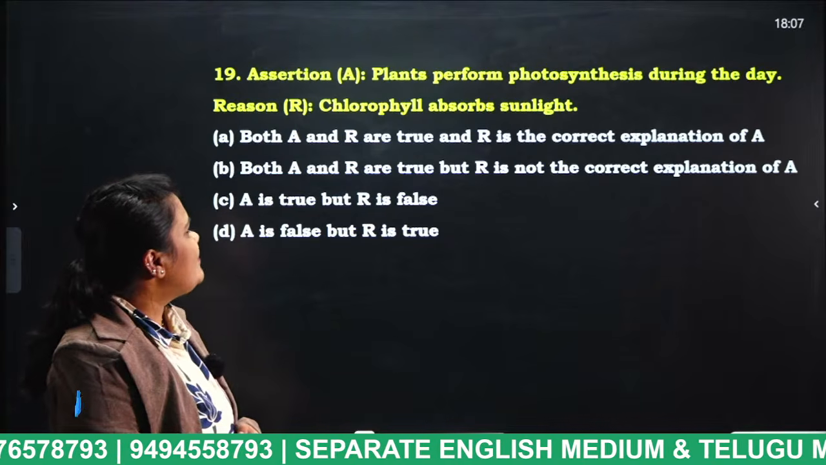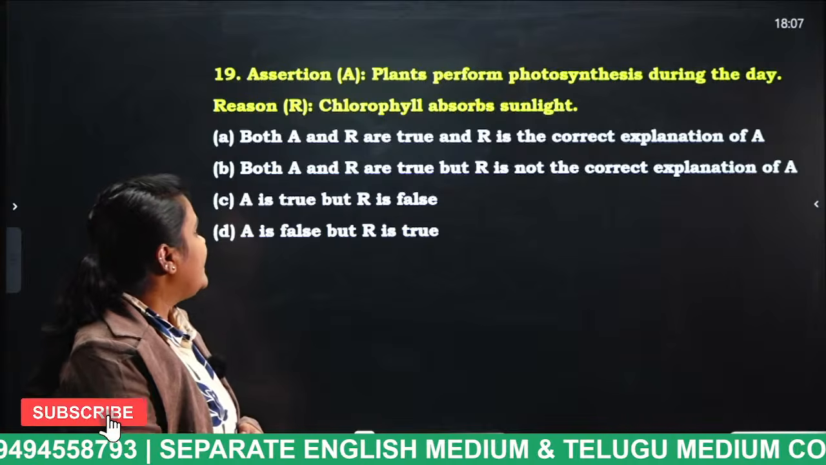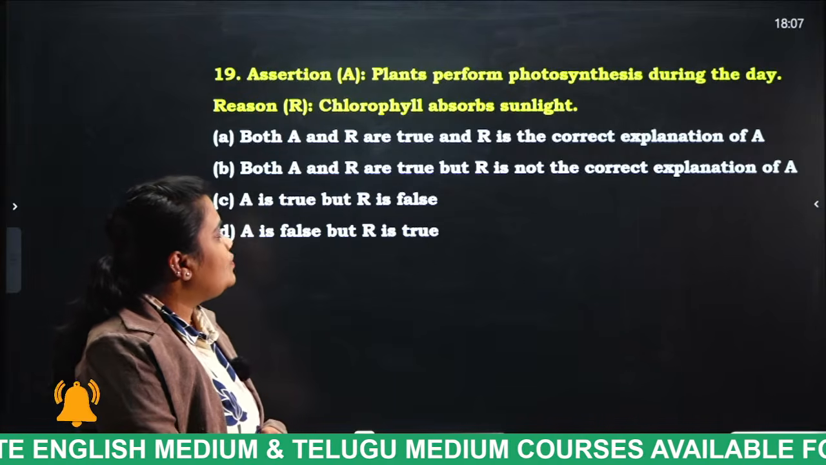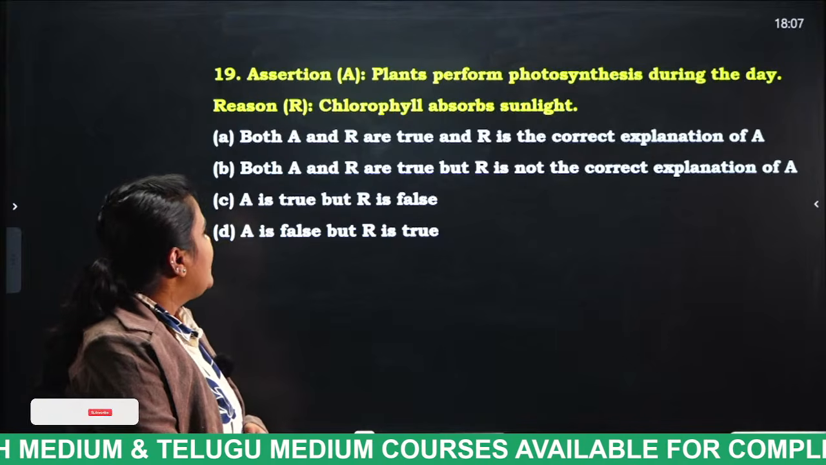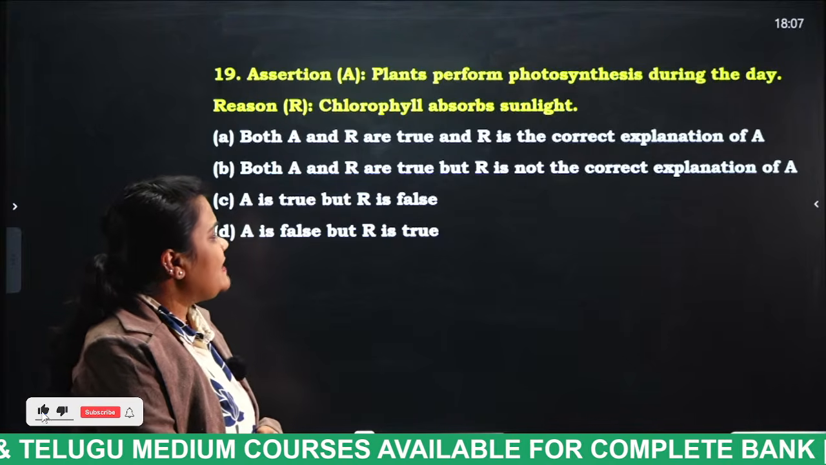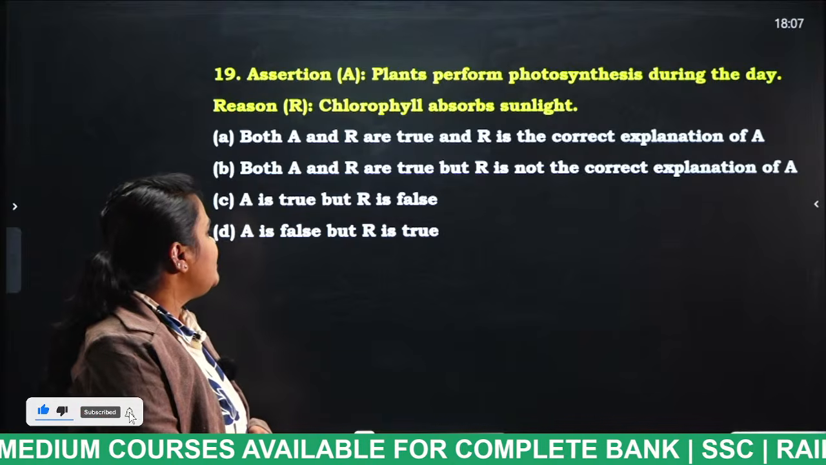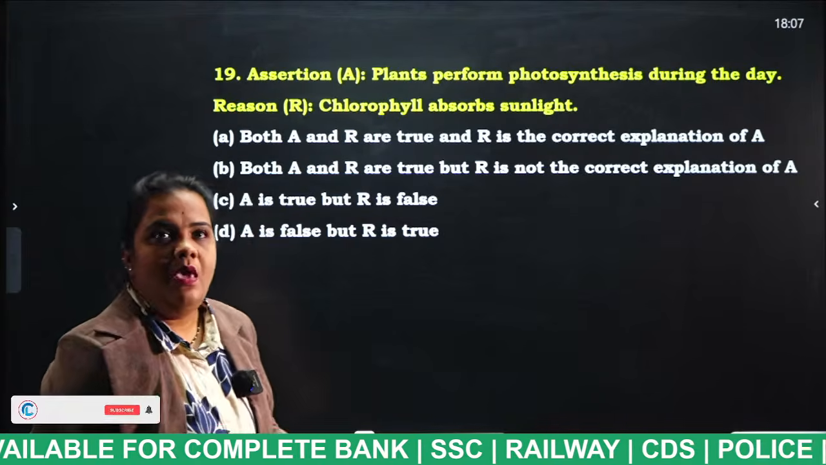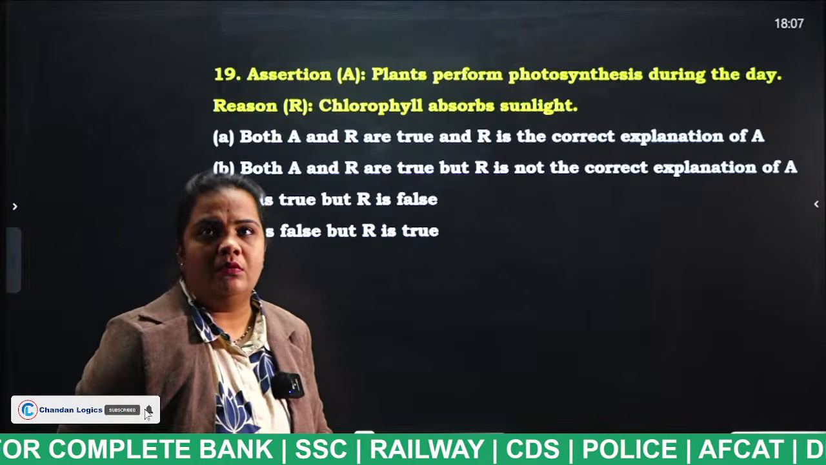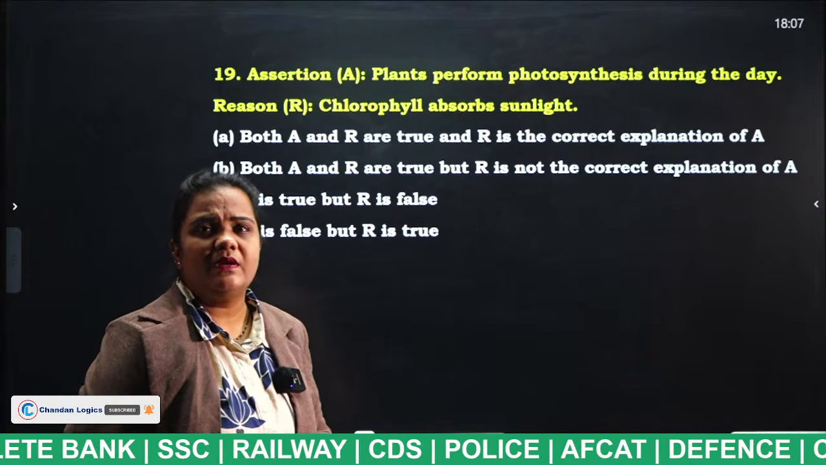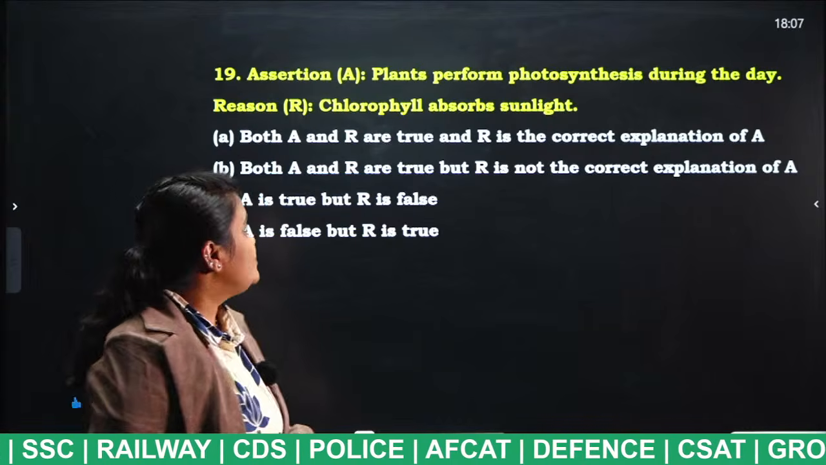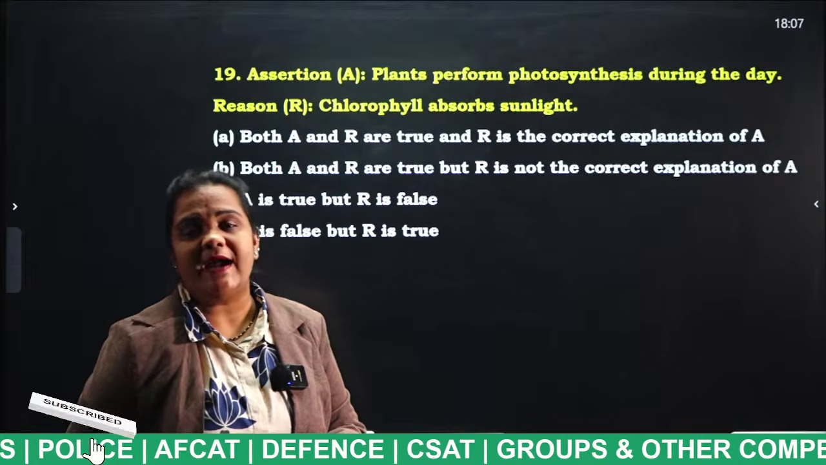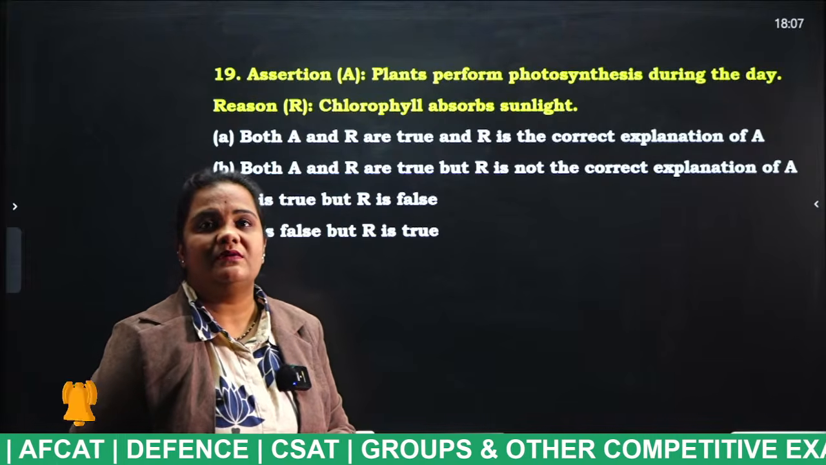Next, assertion: plants perform photosynthesis during the day. Reason: chlorophyll absorbs sunlight. Both A and R are true, and R is the correct explanation of A. Both A and R are true, but R is not the correct explanation of A. A is true, but R is false. A is false, but R is true. Try to tell the answer for these questions, students. Each and every student in the live session, try to mention your answer in the comment section.